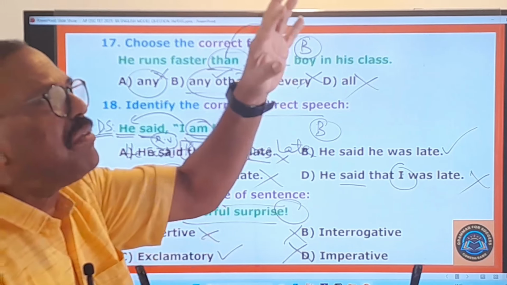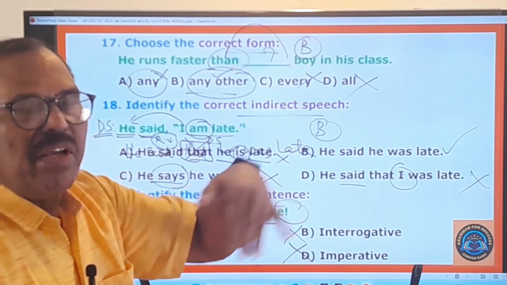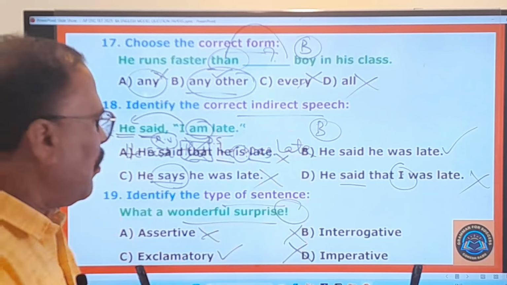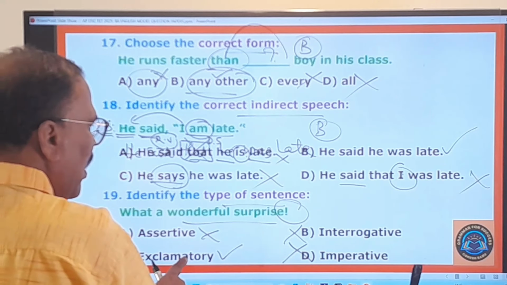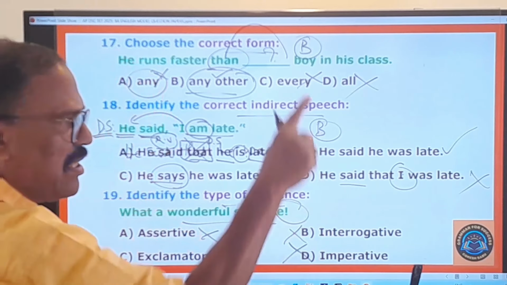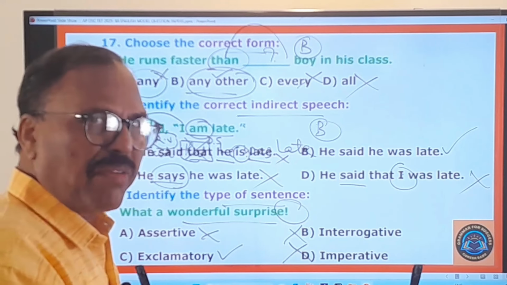And therefore, on seeing the punctuation mark, you can easily understand whether it is an interrogative sentence or an imperative sentence or an exclamatory sentence, and so on. So here the exclamatory mark is there, therefore it's an exclamatory sentence. And for assertive and imperative, only a full stop is used at the end. For an interrogative sentence, the question mark is used. So in that way also, you can identify the type of sentences.